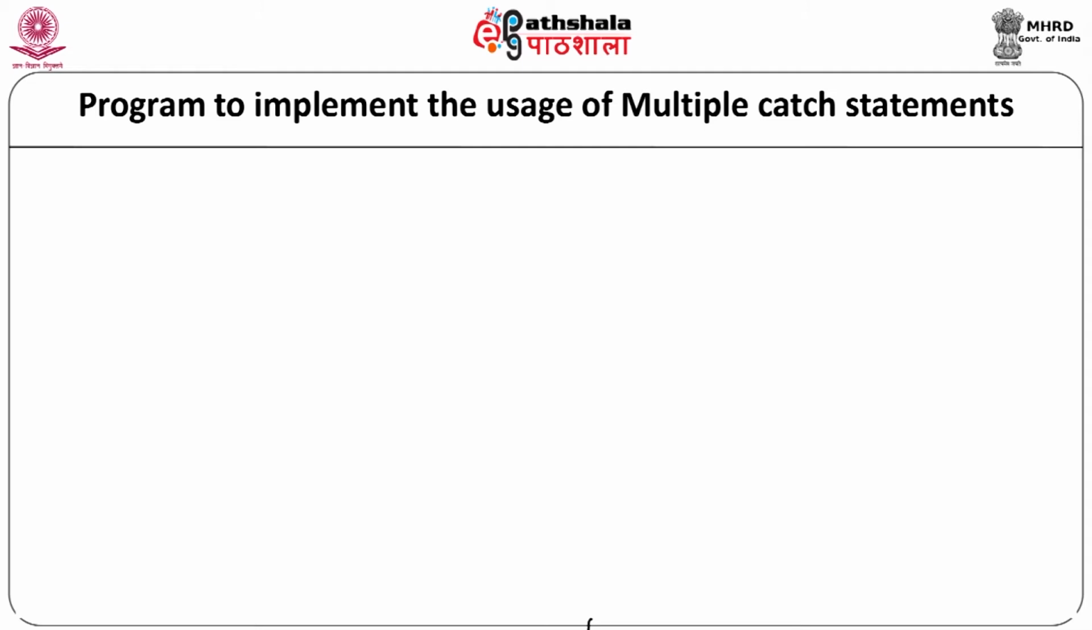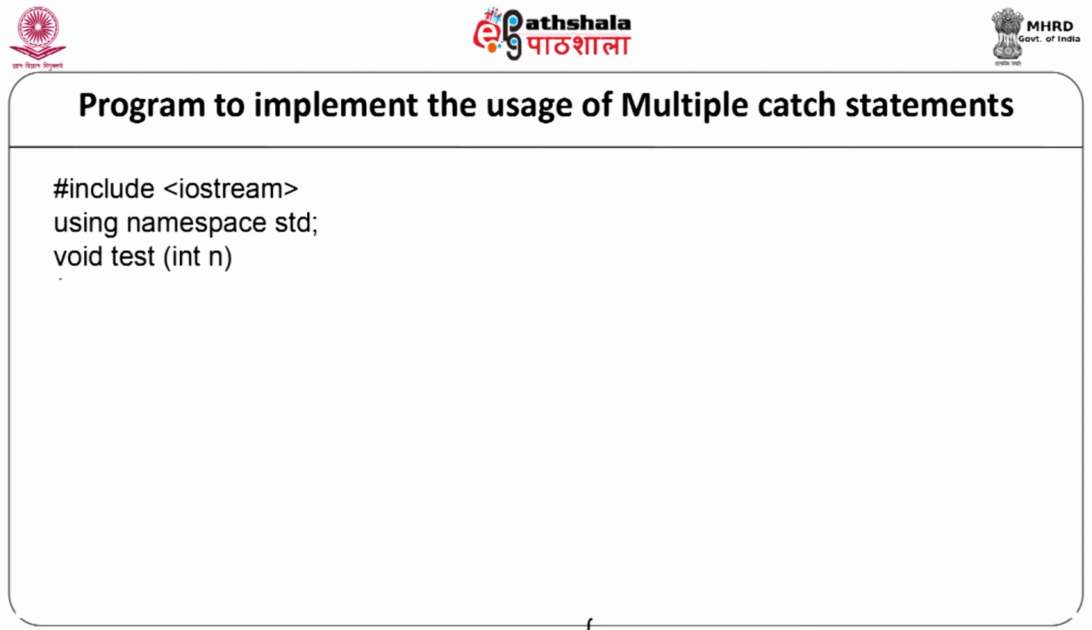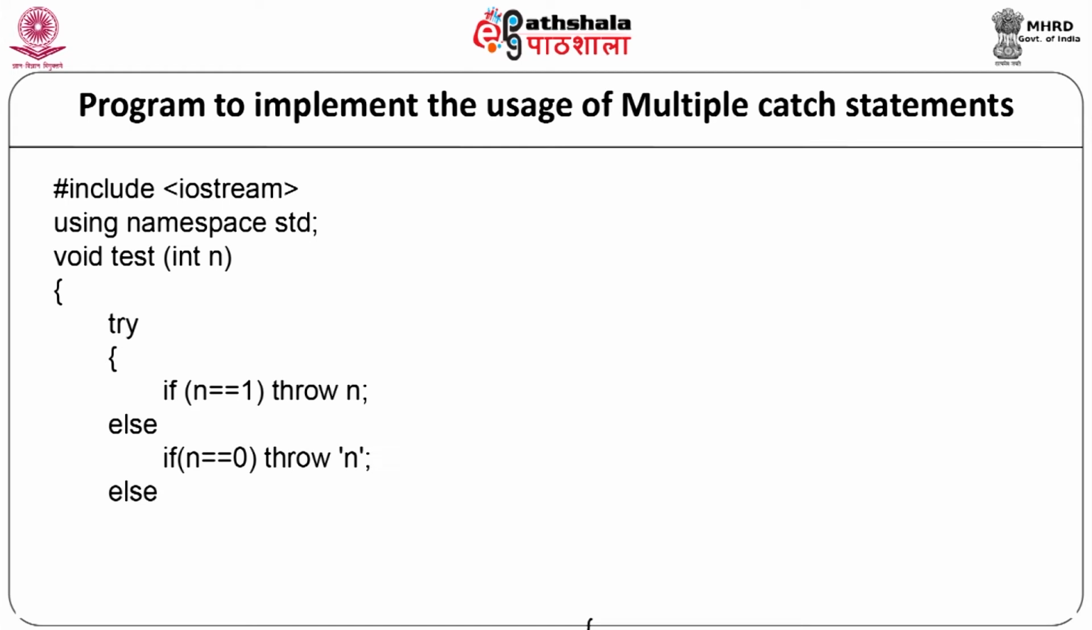We will start with our program: #include <iostream>, using namespace std. Now, we are going to write the function void test(int n). Inside that we are writing the try block. If n is equal to 1, throw n; else if n is equal to 0, throw character n; else if n is equal to -1, throw 1.0. Then cout "end of try block", and our try block will end.